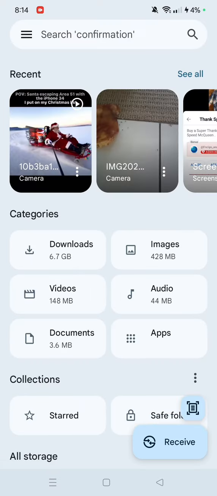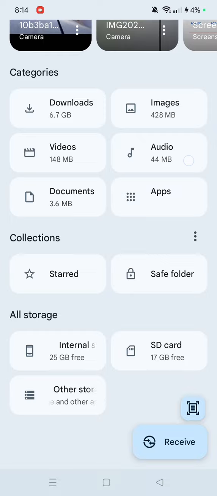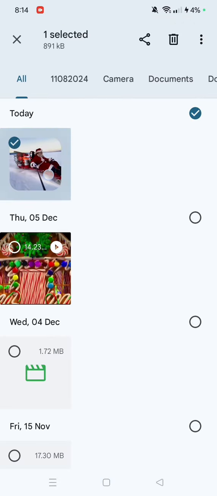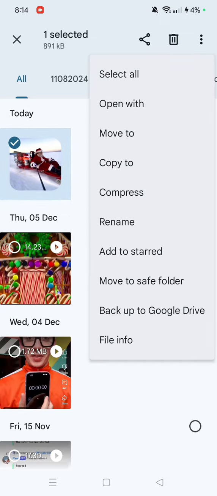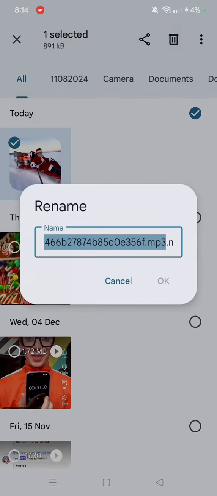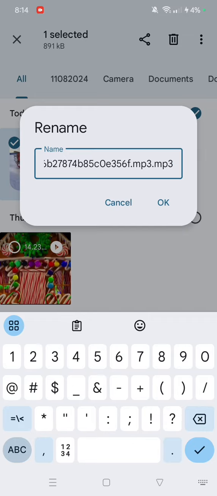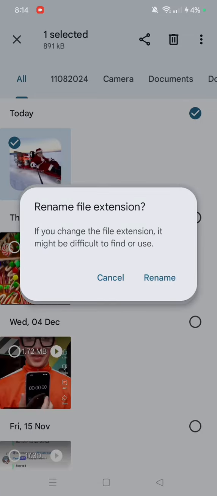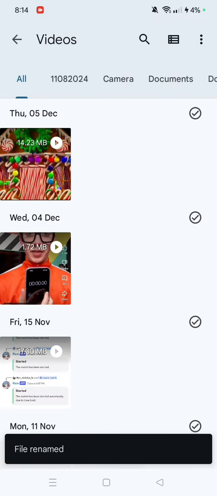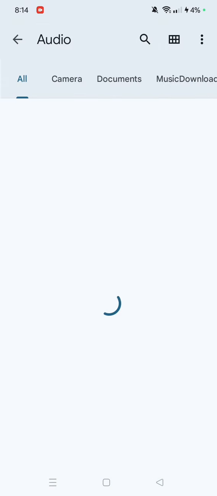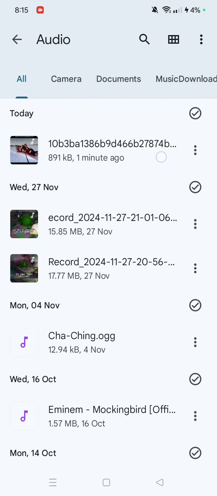Here we are. Go to your videos. Grab the video. Rename. Now make it an MP3 file. Rename and go to your audio files, and it should be just there, and you can